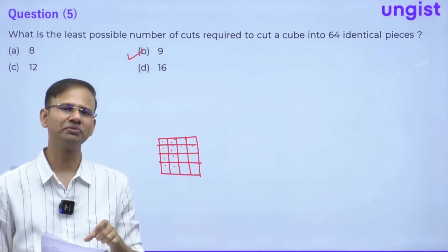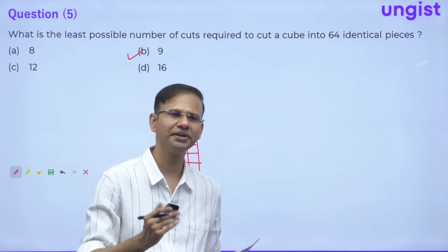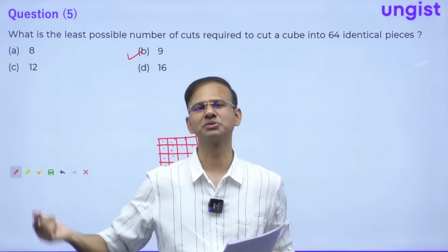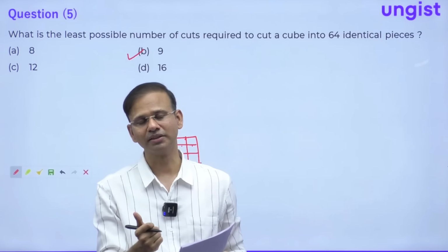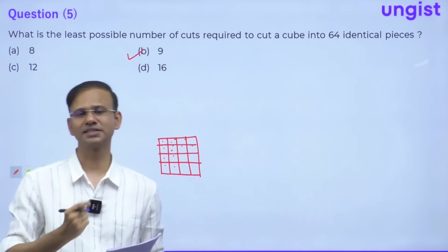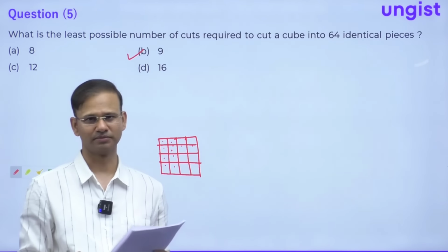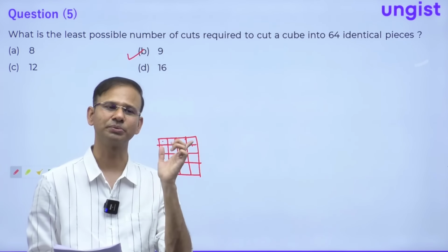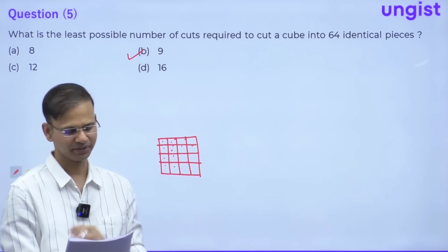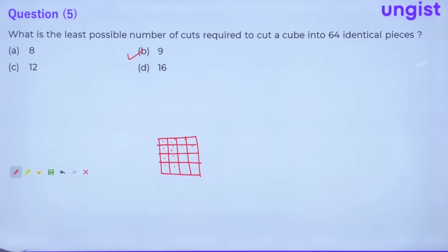But yes, this was the tricky one, because sometimes in a hurry you can make a mistake that 4 plus 4 plus 4 is equal to 12. That mistake is possible in this question. That is a silly error which is possible in this question. But yes, the question was comparatively easier, right? This was the first glance question, कि आप देखते ही solve कर देंगे, right? Now let's move to question number 6.